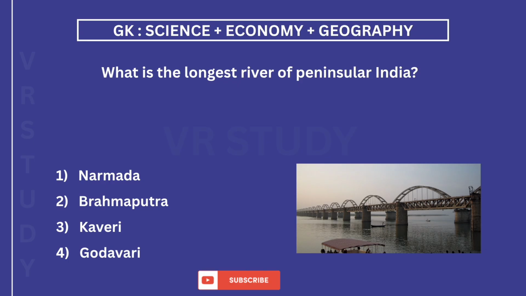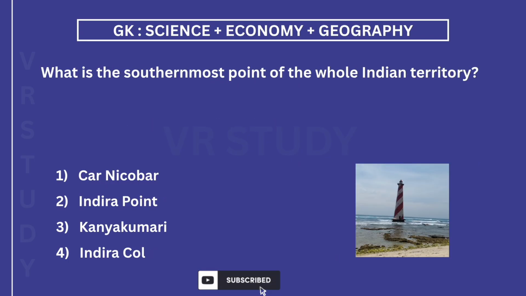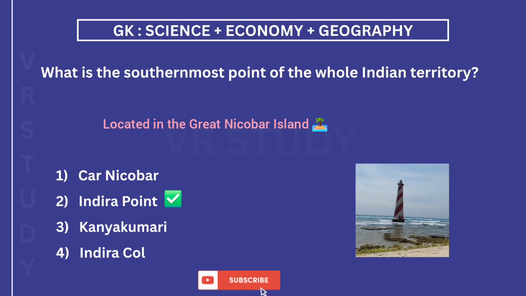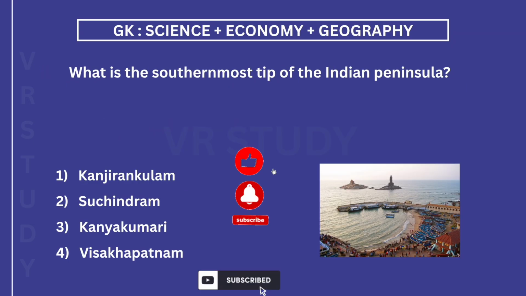What is the longest river of the Indian peninsula? The answer is 4. Godavari, also known as Dakshin Ganga. What is the southernmost point of the whole Indian territory? The answer is 2. Indira Point, located in the Great Nicobar Island. What is the southernmost tip of the Indian peninsula or mainland? The answer is 3. Kanyakumari.